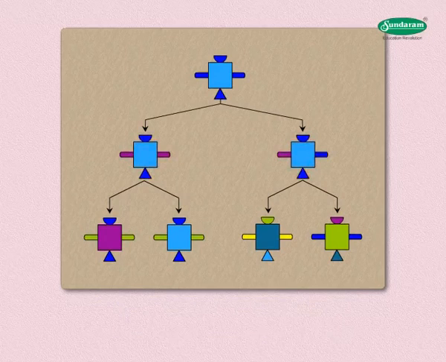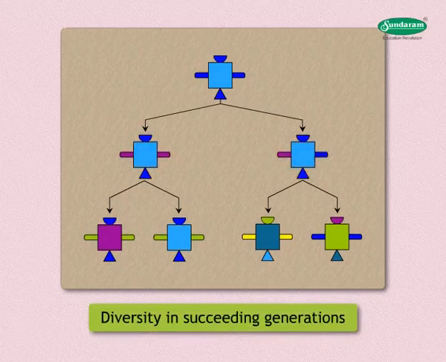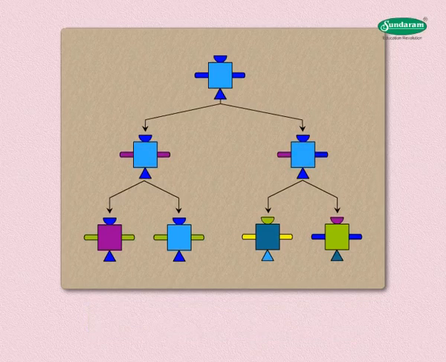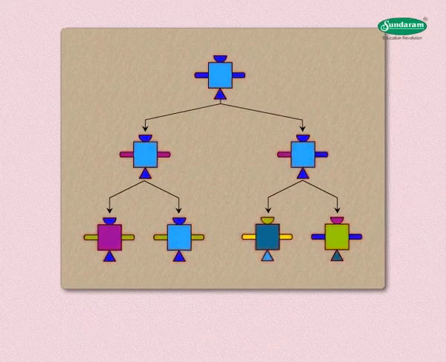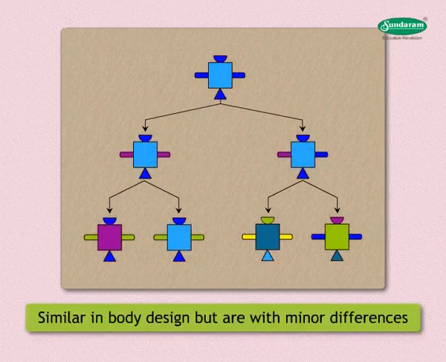The above figure shows how diversity is created over the succeeding generations. The organism at the top gave rise to 2 organisms, and each of them gave rise to 2 each. When we observe these 7 individuals, we see that they are all similar in body design but are with minor differences.